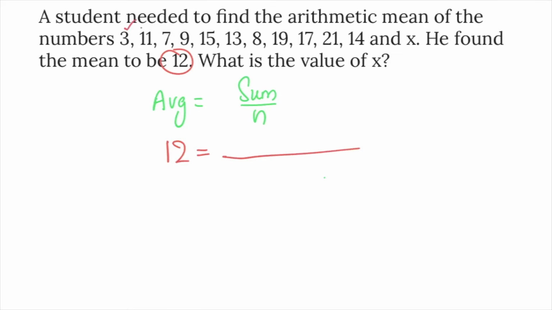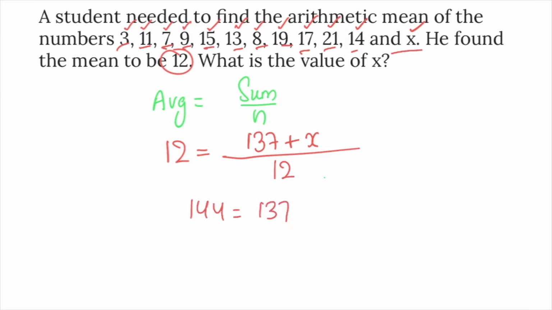Summation: 3 plus 11, 14, plus 7, 21, plus 9, 30, plus 15, 45, plus 13, 58, plus 8, 66, plus 19, 85, plus 17, 102, plus 21, 123, plus 14, 137, plus x, that is the summation, divided by number of values: 1, 2, 3, 4, 5, 6, 7, 8, 9, 10, 11, 12, so by 12. 12 into 12, 144 is equal to 137 plus x. So the missing number x is 7.